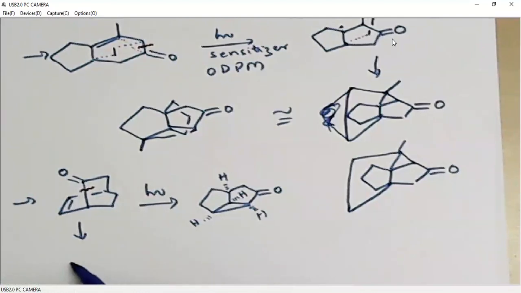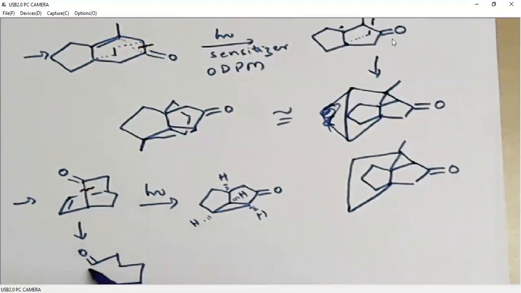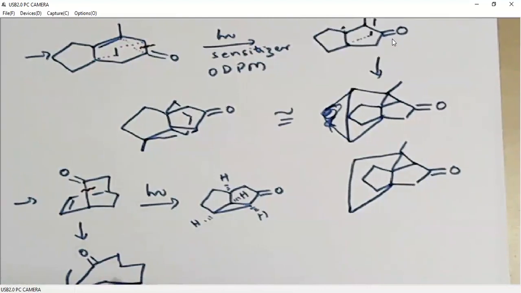So in the first instance, I am writing from this part. There will be a bond formation between these two carbons. Of course, it was there. Again, there will be a bond.